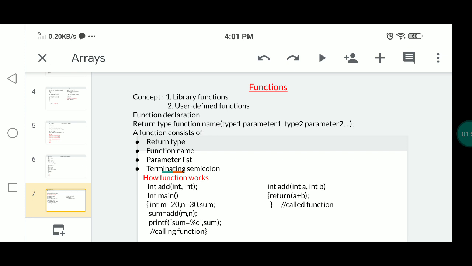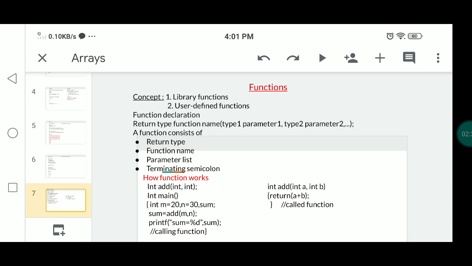Now we will start a new unit on functions. This presentation will help us understand the basics of functions. What is a function? What is the meaning of the function? What is the syntax of the function? Why do we use functions in a C program? These three are the questions that arise in the topic of functions.